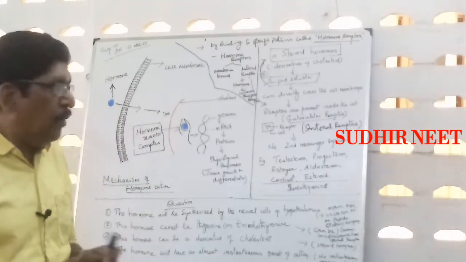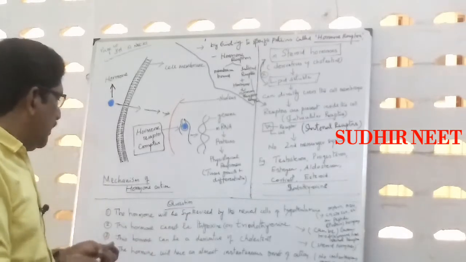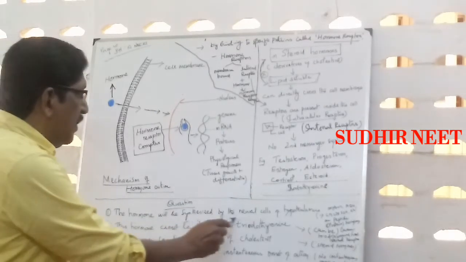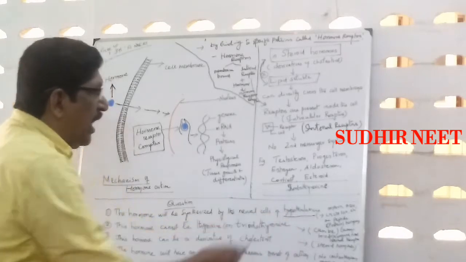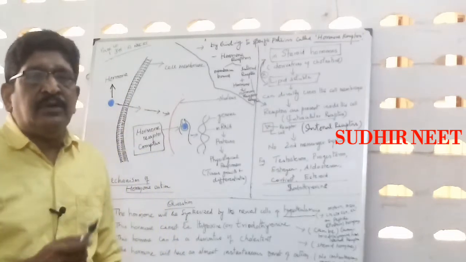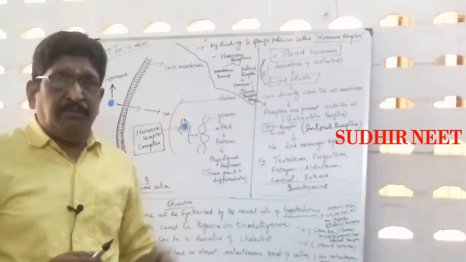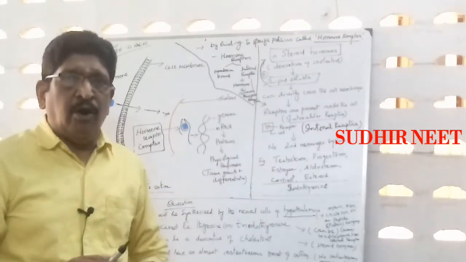This is the mechanism. Now we have to come to the question. Let us take, the hormone will be synthesized by the neural cells of hypothalamus. For this you must know the examples of protein hormones and steroid hormones.